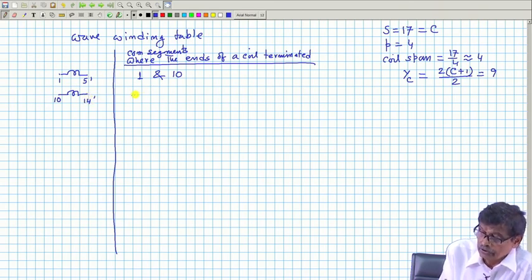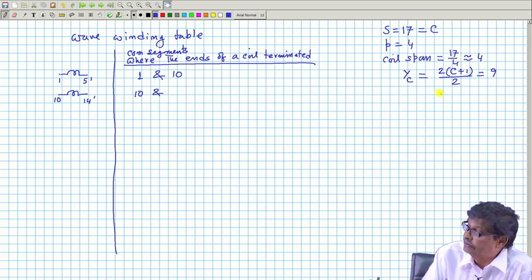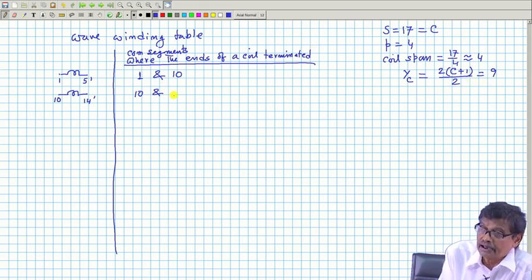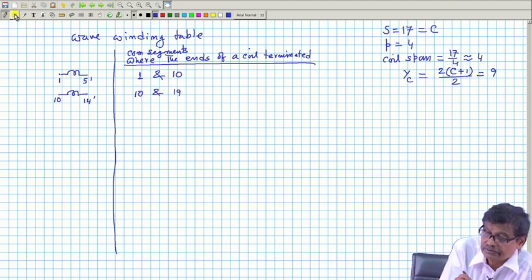The commutator segment to which this is terminated is 10 plus Yc, which is 9, 10 plus 9 is 19, which means 2, because 17 are the slots. So, this is nothing but 2.